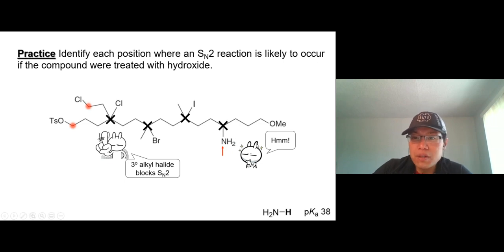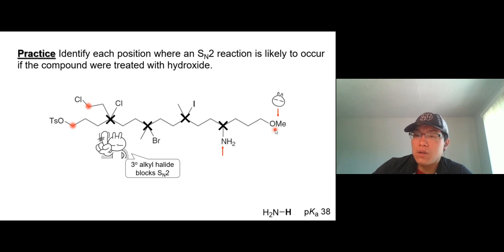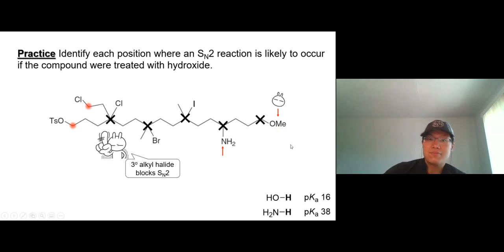Now, what about this guy? Me is a methyl, right? CH3O. Well, what does the conjugate acid look like? An alcohol, methanol, CH3OH. What's the pKa of an alcohol? 16, right? This is a bad leaving group. Alcohol about 16, water 15.7, around that. So this is a bad leaving group. Although this is primary, a good substrate, this guy never leaves, so you cannot do an SN2 reaction on it.